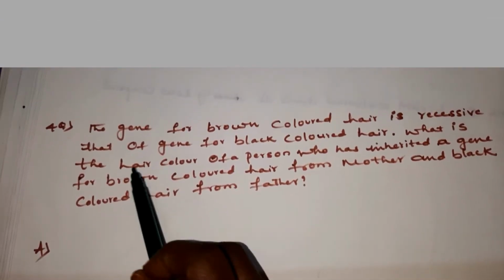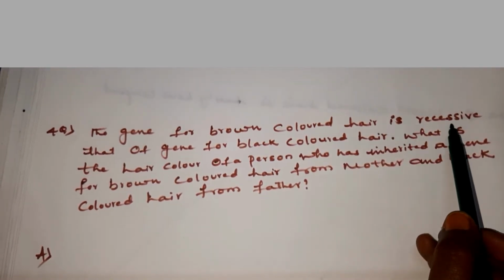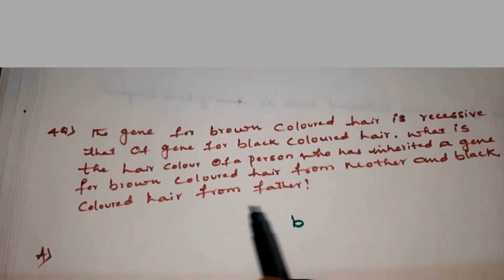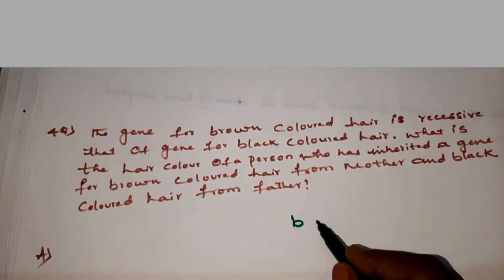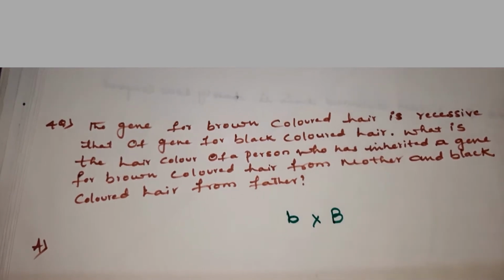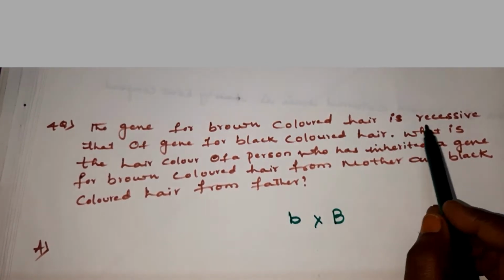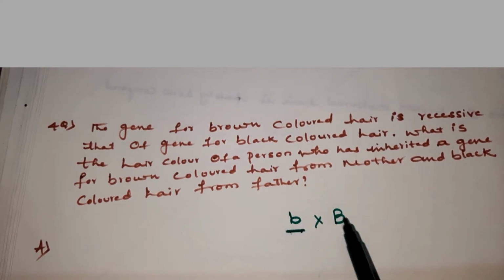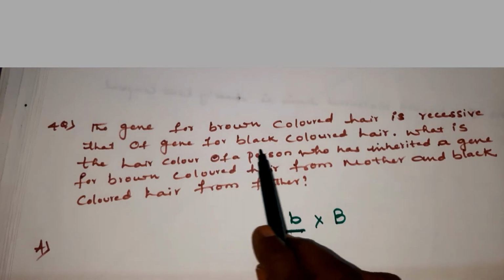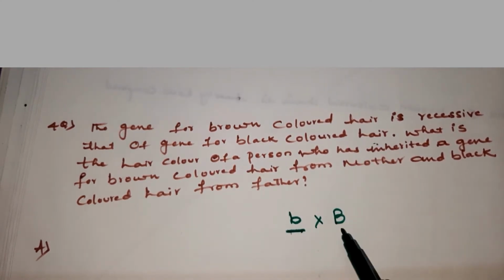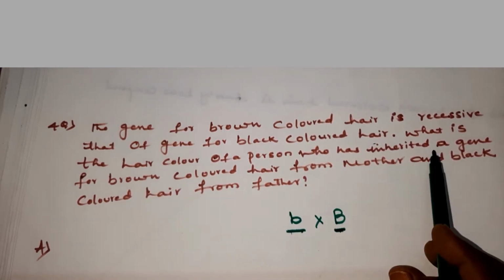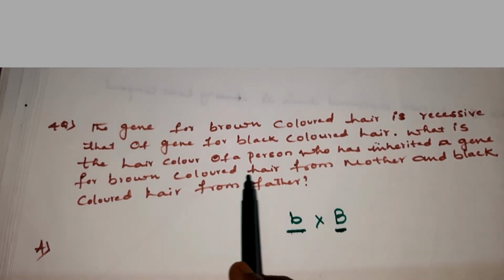You have the next question, children. The gene for brown colored hair is recessive, children. Recessive character, brown colored hair, recessive means write small b, children. That of the gene for black colored, so black color is capital B. Got it, children? The brown colored hair is recessive, so recessive is small b, and black color is dominant. What is the hair color of a person who has inherited a gene for brown colored hair from mother and a black colored hair from the father?